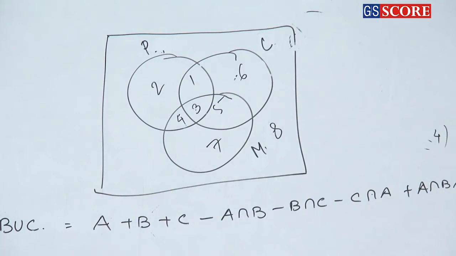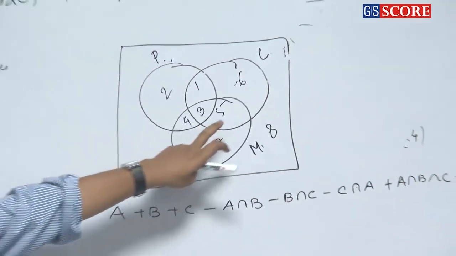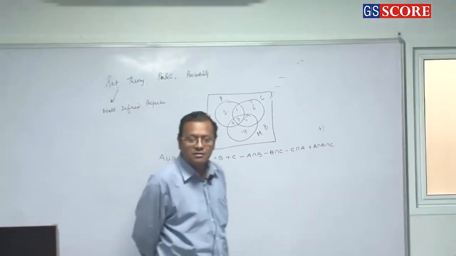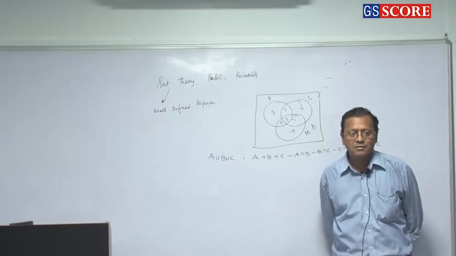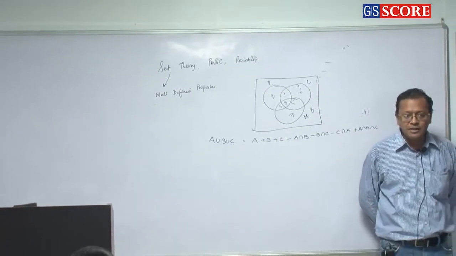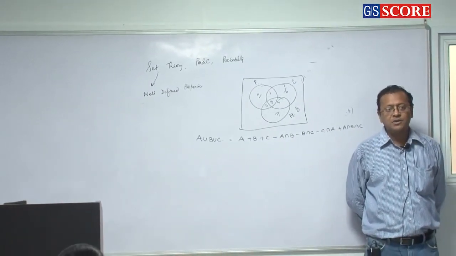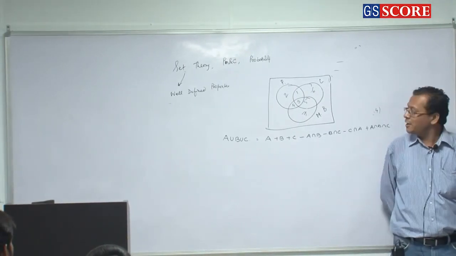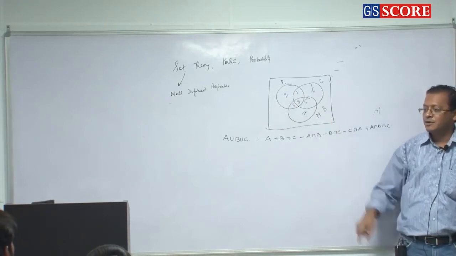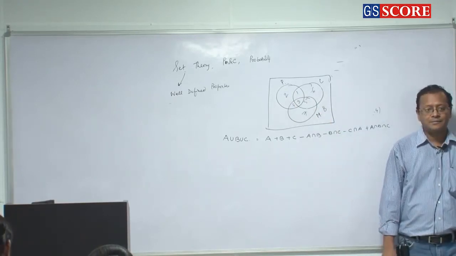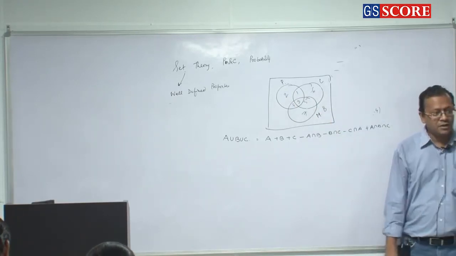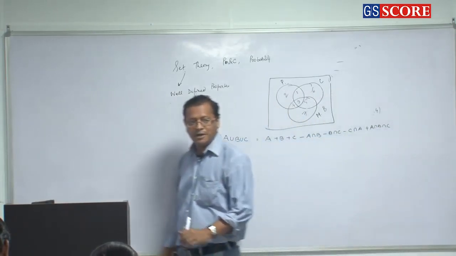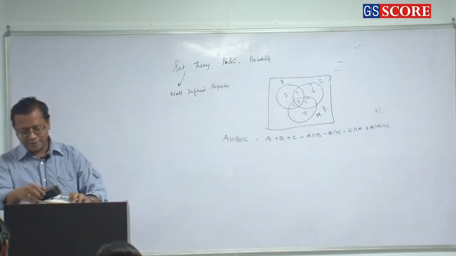How many students pass in 2 subjects? It's an open ended statement, so 2 and 3, that is, the answer will be the same as 13. How many students pass in 2 subjects only? Now it is correct, now it will be 5 plus 4 plus 1. Clear or not? Everybody clear or not? Okay.